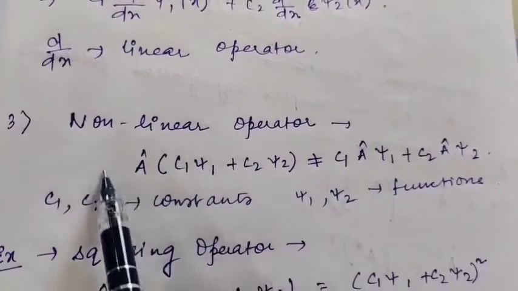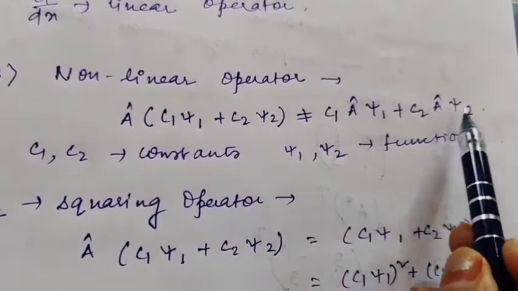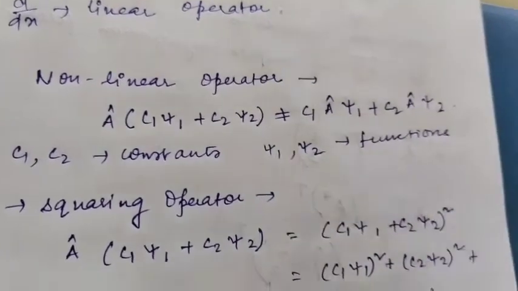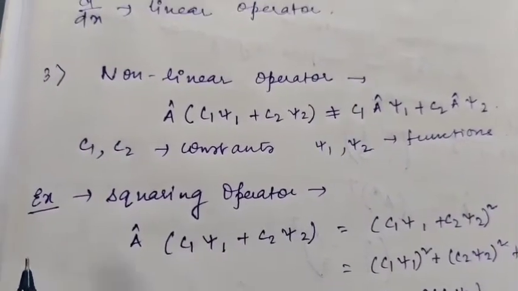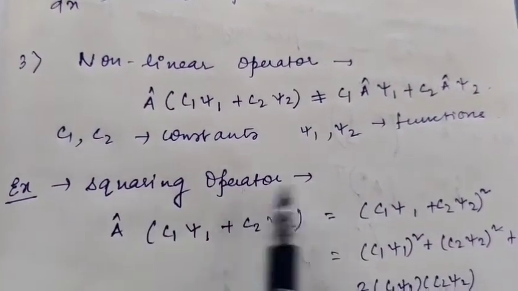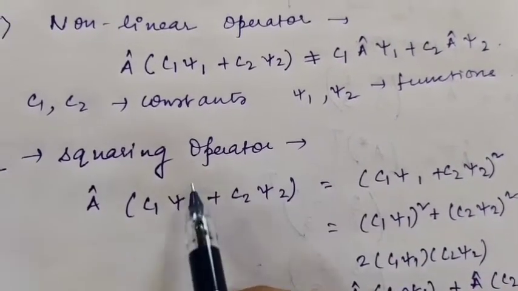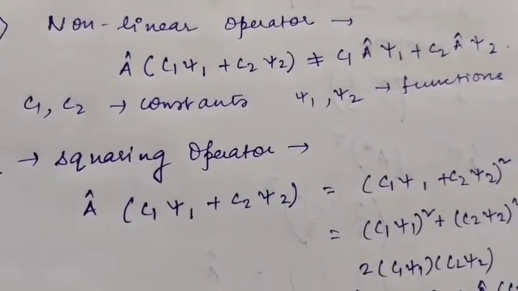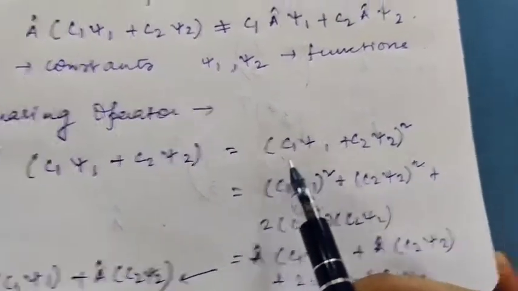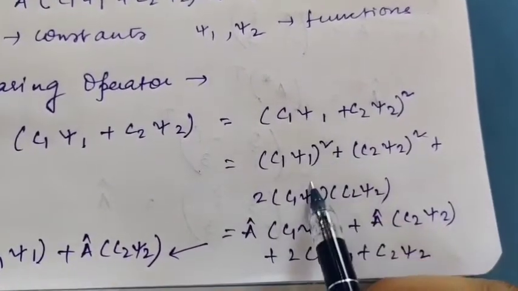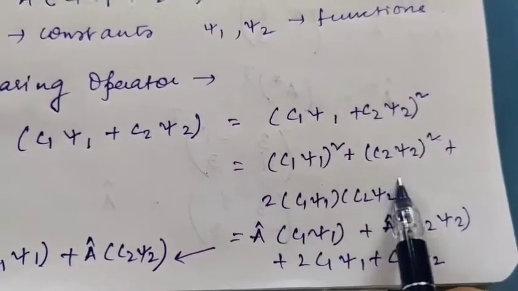Now third we will see the non-linear operator. A cap on C1 psi1 plus C2 psi2 will not be equal to C1 A cap psi1 plus C2 A cap psi2. Just the opposite of the linear operator. C1 and C2 are constants and psi1 and psi2 are functions. For example, take the squaring operator. Suppose A cap is a squaring operator, which means that when A cap operates on any function, it squares the function. After squaring, what do we get? C1 psi1 plus C2 psi2 whole squared, like a square plus b square plus 2ab in that formula.